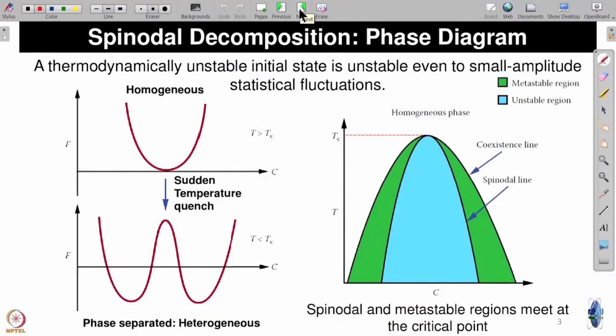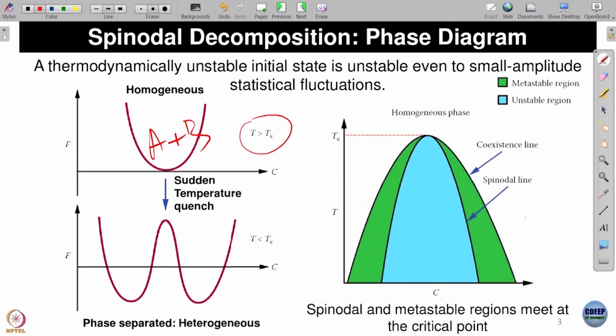So this is what I just said, the sudden temperature change, with A and B at T much greater than the transition, a homogeneous A plus B. A very important phase diagram, which you study in undergraduate physical chemistry, is that of a binary mixture.